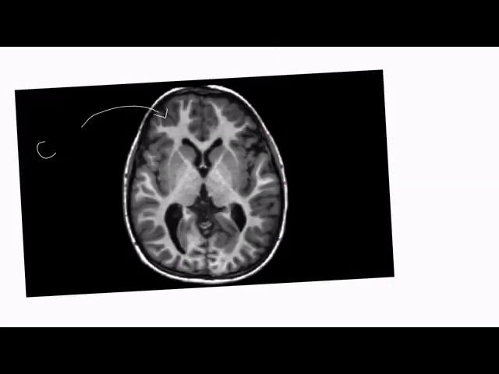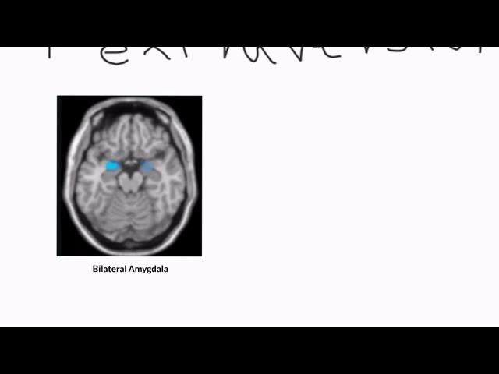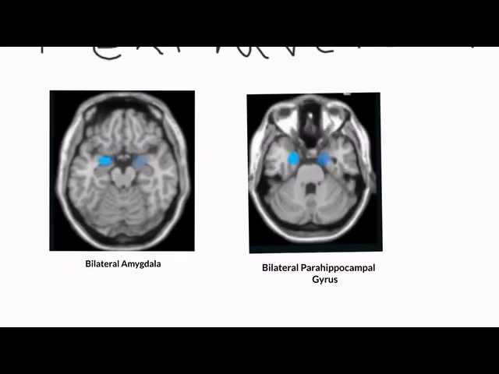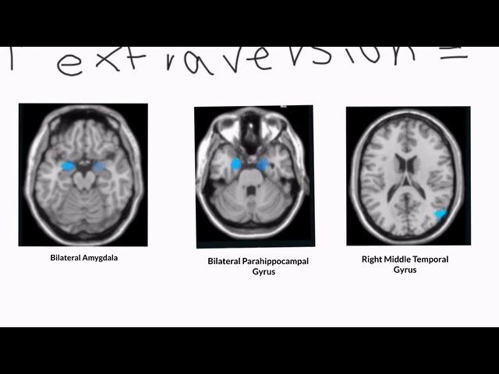When you look at a picture of the brain, most of the gray matter is on the external surface, whereas most of the white matter is in the inner layer of the brain's cortex. A 2014 study found that in young adults, individuals with higher extroversion scores had less gray matter in regions involved in emotional or memory processing, such as the bilateral amygdala, bilateral parahippocampal gyrus, and right middle temporal gyrus.